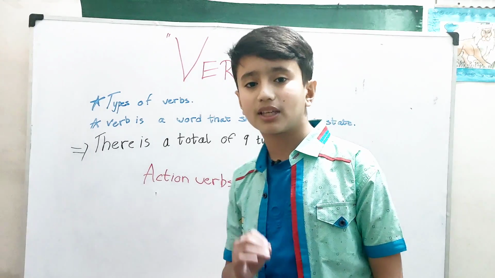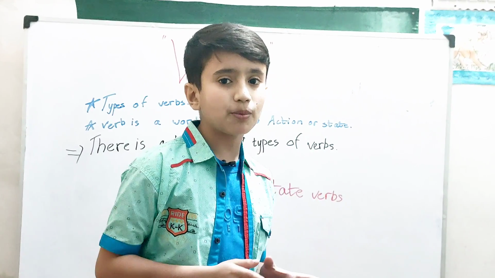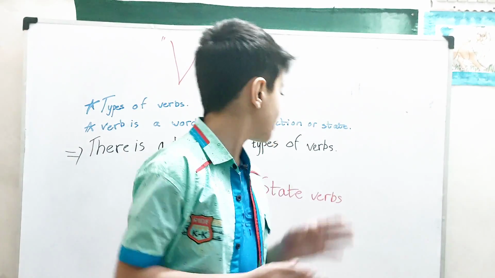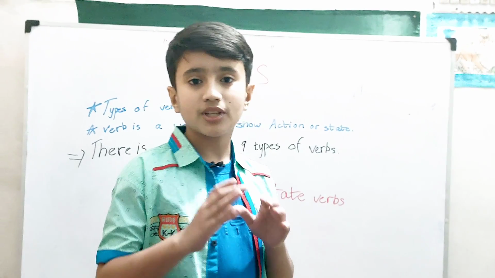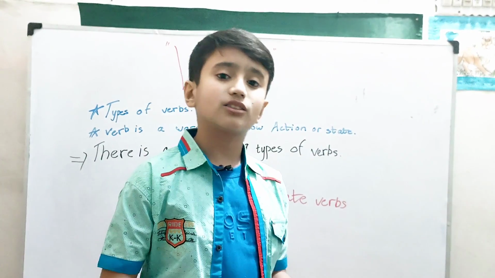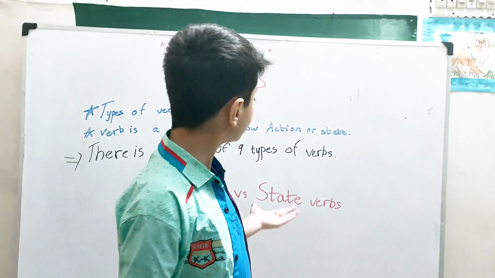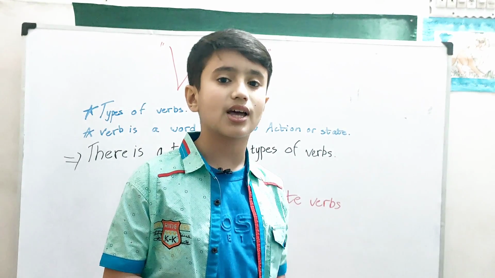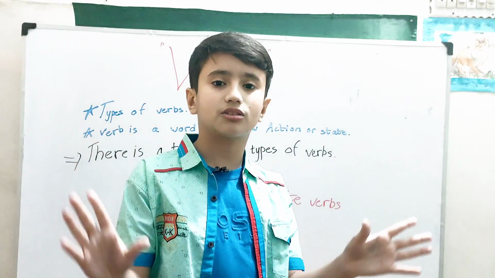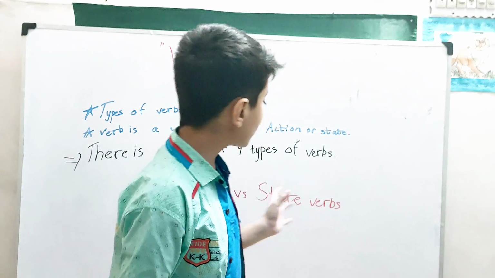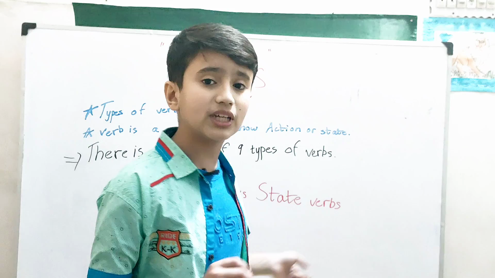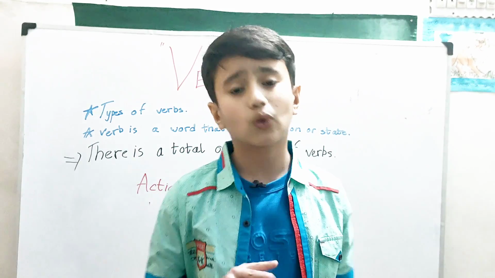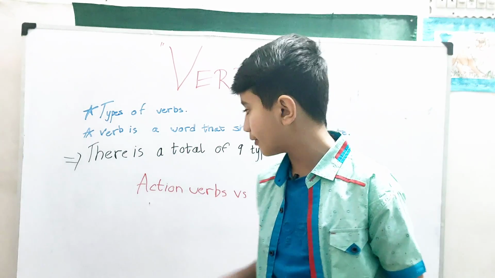Now there is a big thing here. Lots of people get confused between state verbs and auxiliary verbs. Yes, auxiliary verbs also include some state verbs, but they aren't like state verbs. State verbs don't have that vast a variety of verbs, but auxiliary verbs have a lot of them. So don't get confused between the two. They both are quite different, not that much, but quite different from each other.